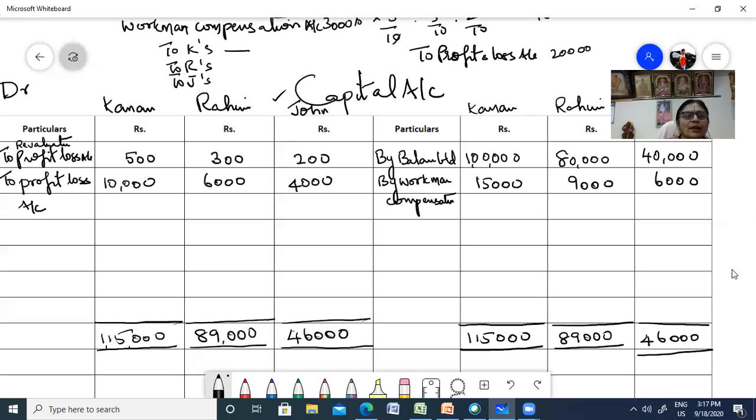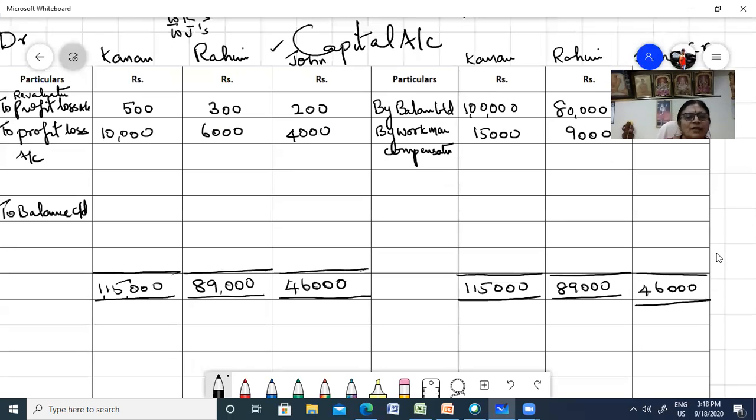This is the balance you brought from here. Now from here you can minus Kannan's account, 15,000 you're going to minus. So what is the balance? 10,500 minus 15,000. So you write to balance carry down. You can do the working down because you have sufficient place here. So 1,15,000 minus 10,500, so 1,04,500.